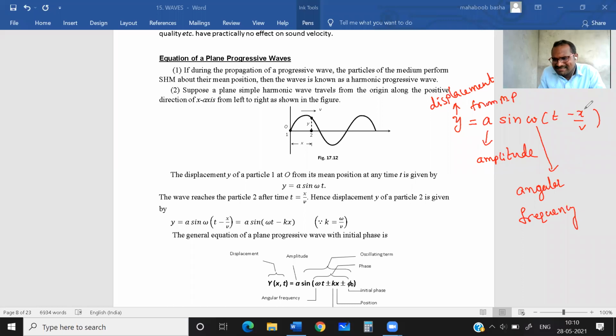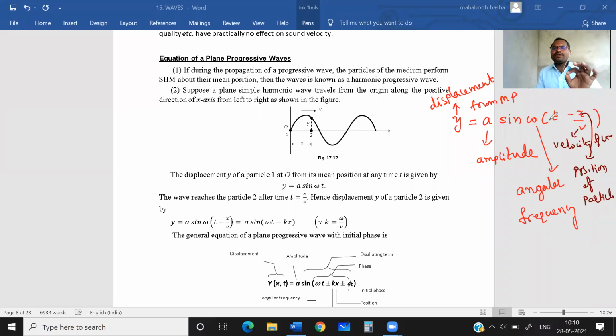x is the position of the particle, and v is the velocity of the wave.